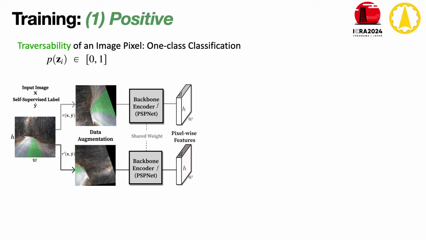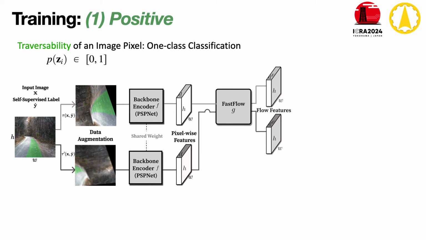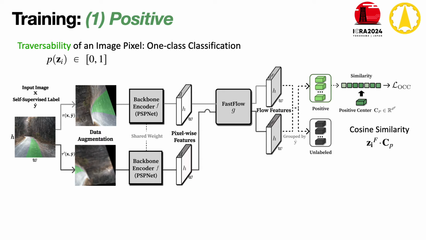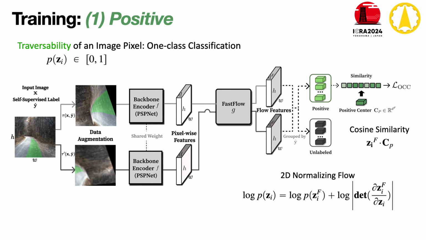For the one-class classification algorithm, the image is augmented and forwarded to a feature encoder. As there exist various representations of traversable regions in off-road environments, the representations of positive pixels have high intra-class variation. Therefore, the 2D normalizing flow, FastFlow, is used to project complex distributions of features to a simpler distribution while avoiding a trivial solution. Then, the feature embedding space is learned to maximize the cosine similarity between the features of traversal pixels and a positive center.